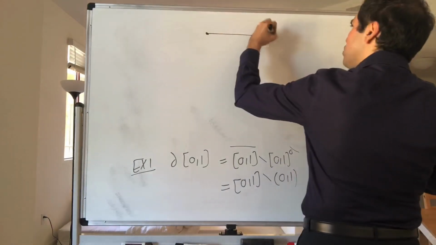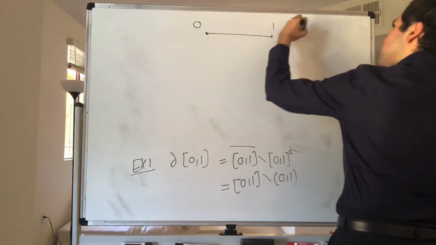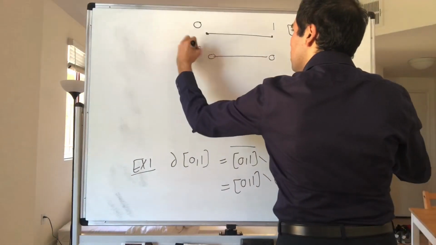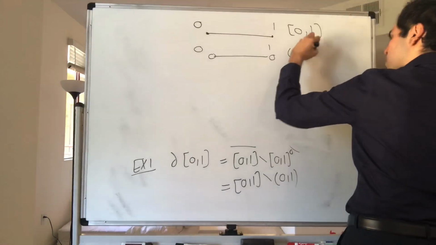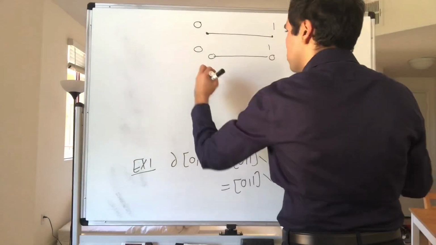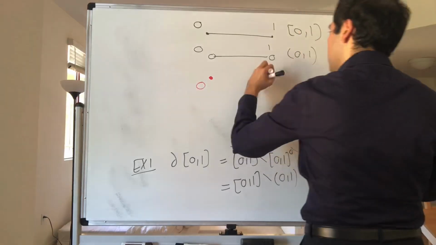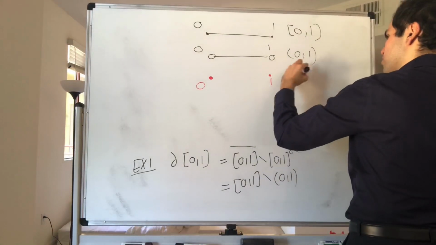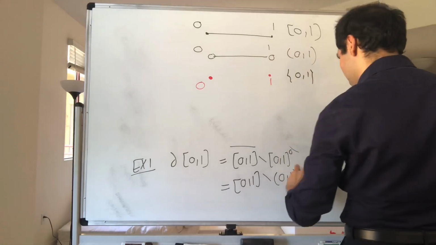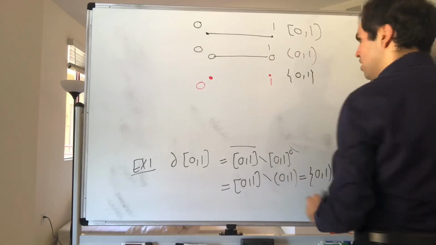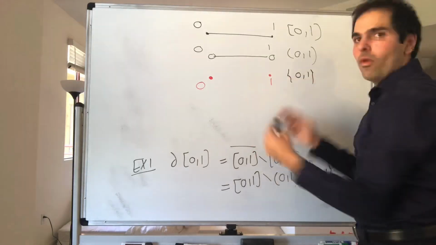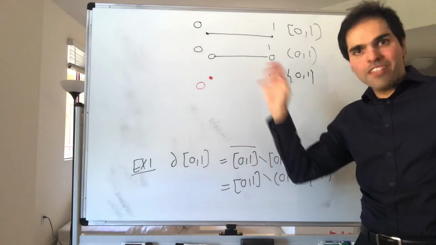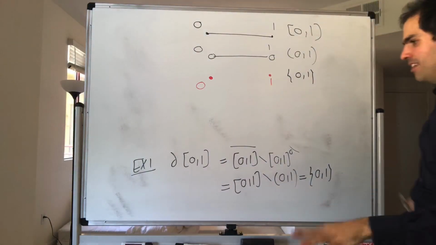Then you're actually just left with 2 points, 0 and 1. Which makes sense, because 0 and 1 are the endpoints of your interval, and here it's also the endpoint of your set.